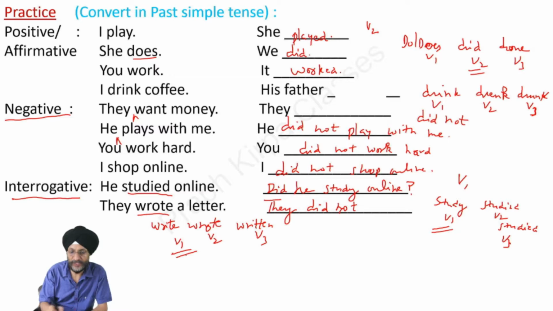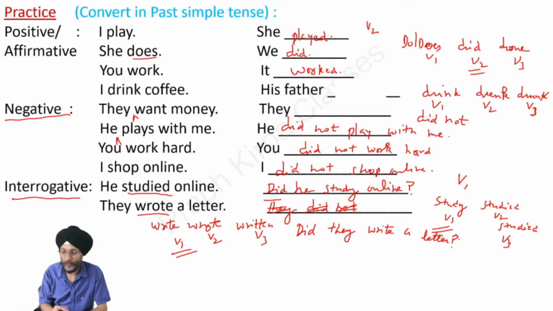We have to use this form in the case of negative and interrogative sentences. Sorry, we have made it negative, we have to make it interrogative. Did they write a letter? At the end of the sentence, we have to mark the interrogation mark.